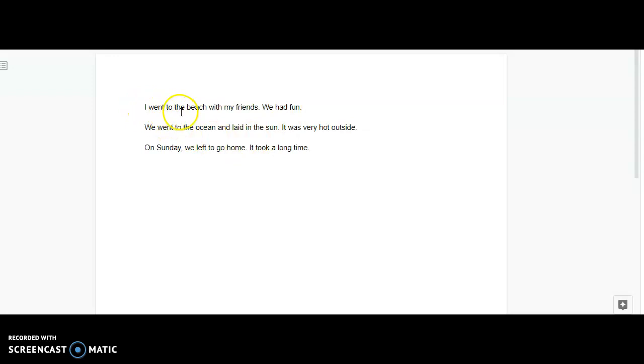So I went to the beach. Well, it was Myrtle Beach. So I'm going to say Myrtle Beach. Notice I capitalized Myrtle Beach because that's a place, and I had to take out the "the" because I don't want to say I went to the Myrtle Beach. I could just say I went to Myrtle Beach with my friends. I'm going to put a comma, and then I'm going to say Megan and Jesse. So now I've already added a little bit more to my story. I went to Myrtle Beach with my friends, Megan and Jesse.